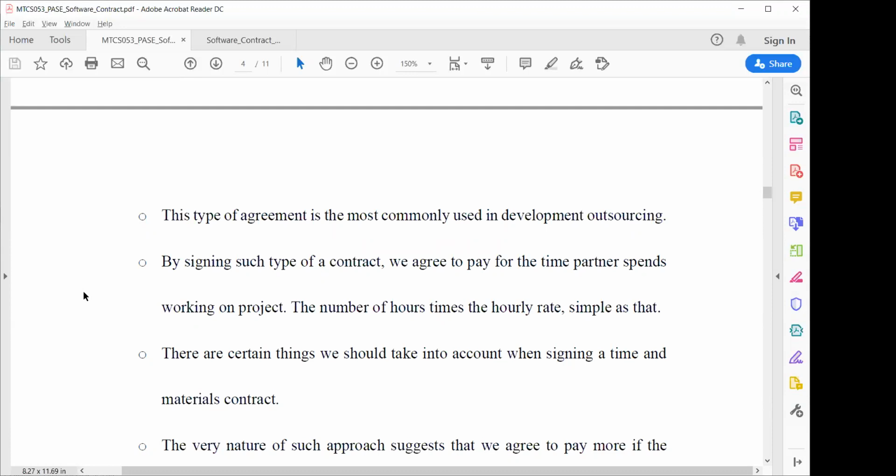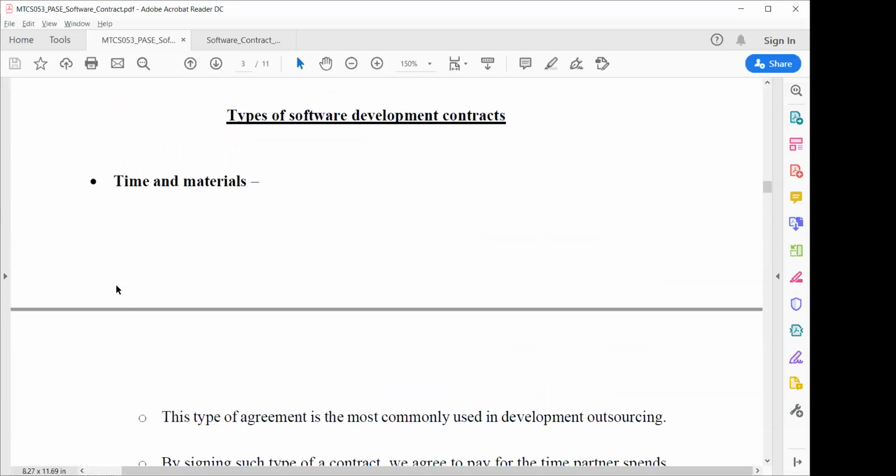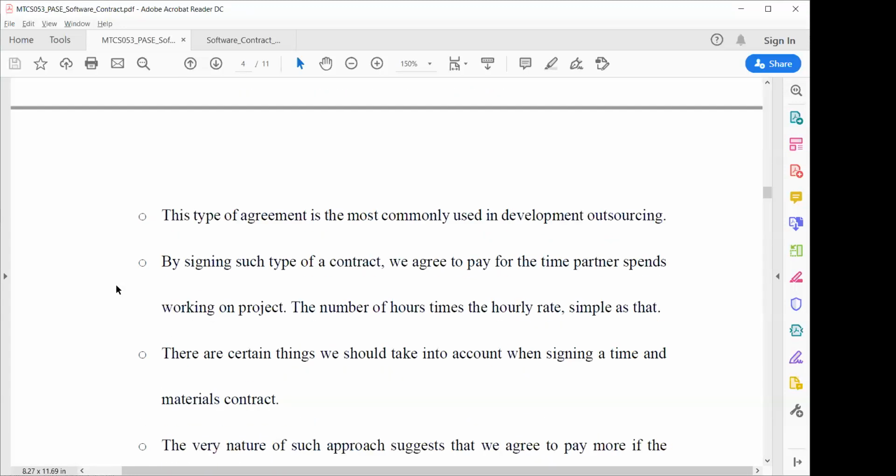So you are not developing a complete software, you are developing a part of the software, and you are outsourcing to other persons who will develop the complete software. So you must agree on the time and material. By signing such a contract, we agree to pay for the time the partner spends working on the project: the number of hours, the hourly rate, simply as that.